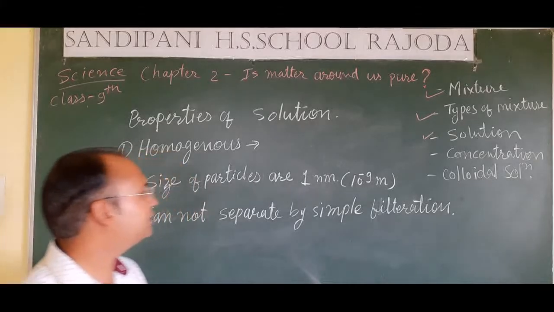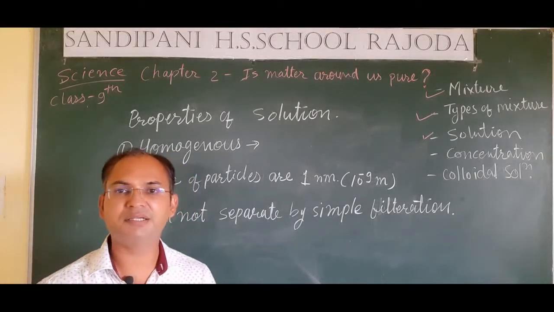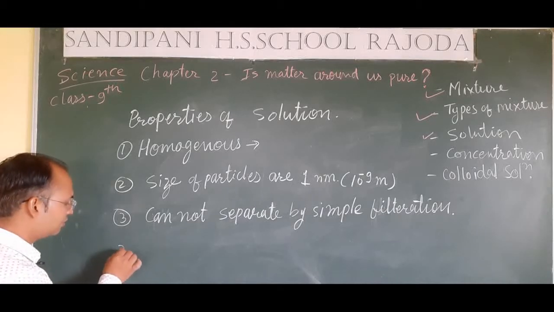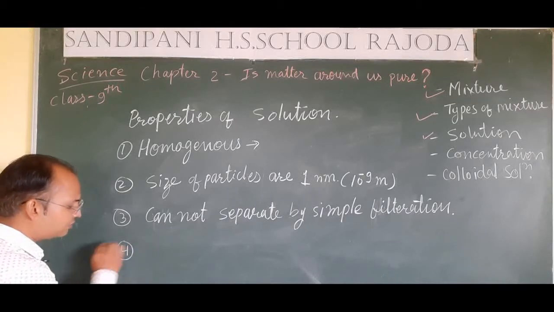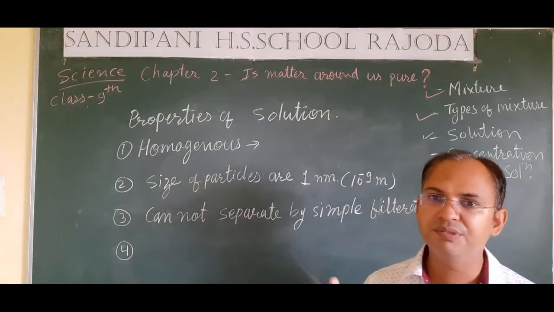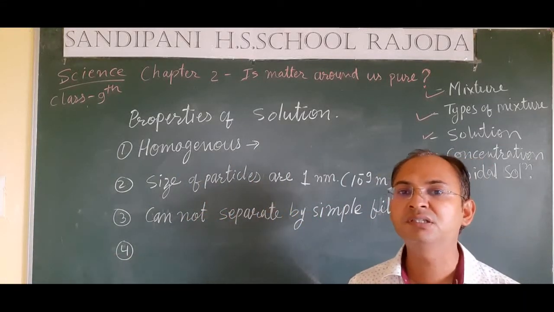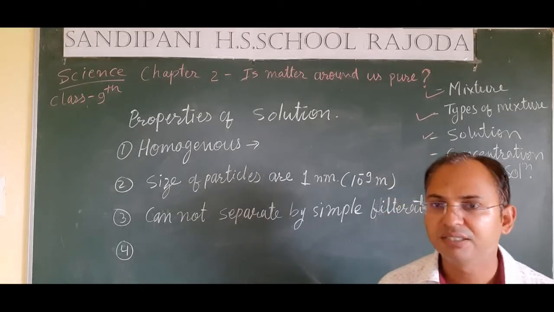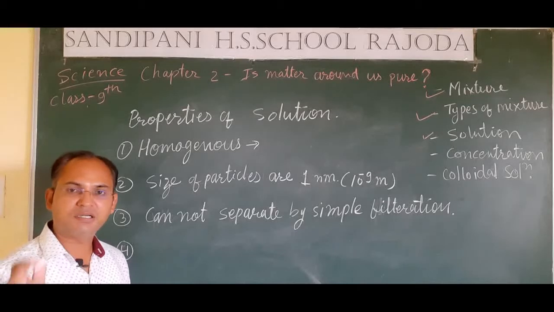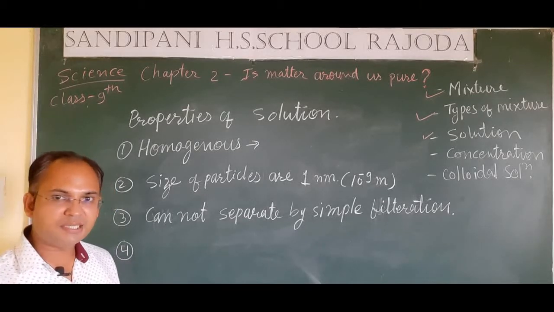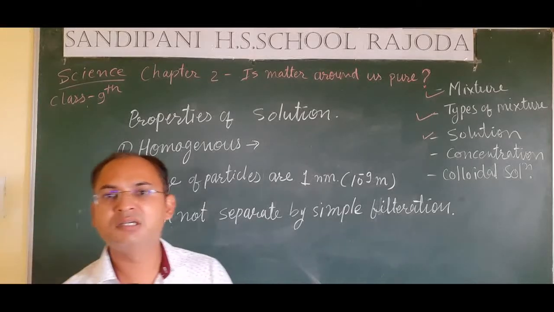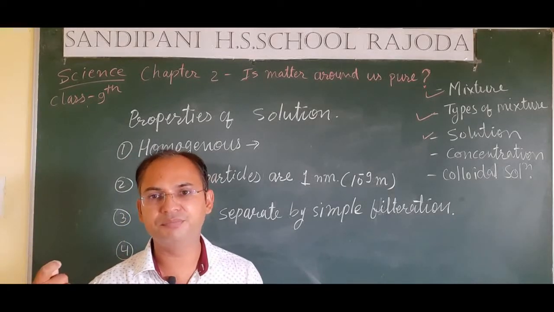Next property is related to light. Sometimes, students, whenever we pass light through a solution, the beam of light gets scattered in the solution. But if the solution is pure, a true solution, then the particles of the solution will not scatter the light beam.